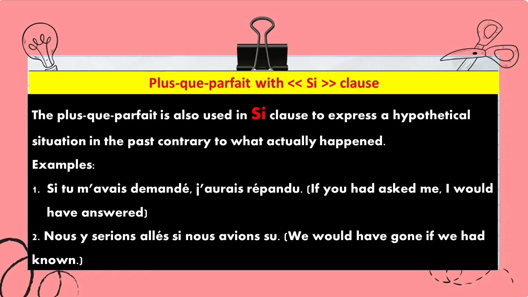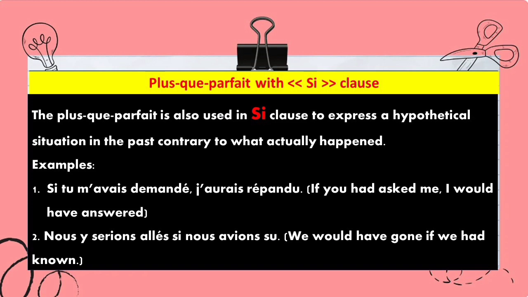If you had asked me, I would have answered. So, si tu m'avais demandé. M'avais demandé is the plus-que-parfait, right? And j'aurais répondu is the conditional tense that you will learn in coming videos. So the main thing is here we are using the si clause with the plus-que-parfait.